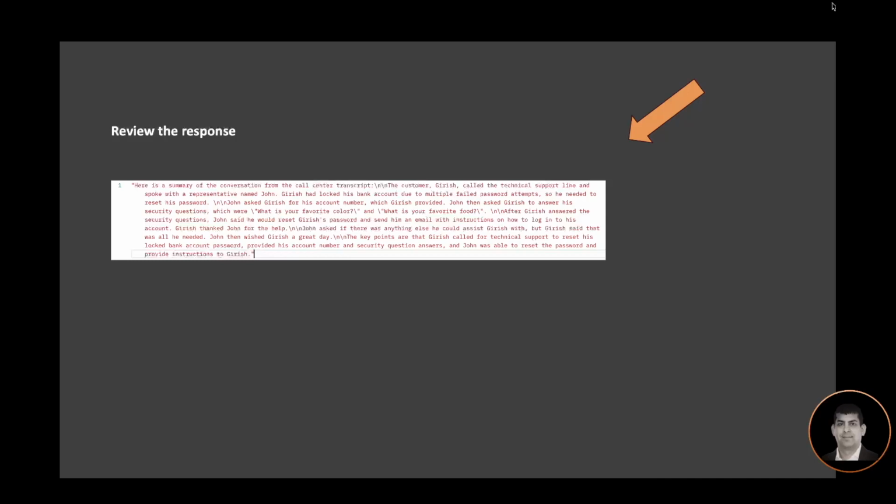Simply, the scenario was that Girish, who was the customer, called the call center because his account was locked because of multiple failed password attempts. There was a conversation with the support staff, and the support staff then helped Girish unlock the account. That's what the transcript summary is summarizing in these few notes.